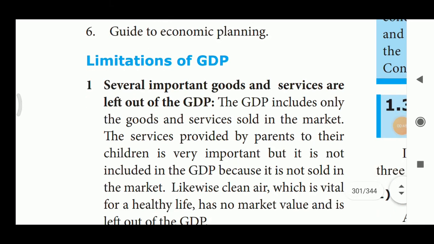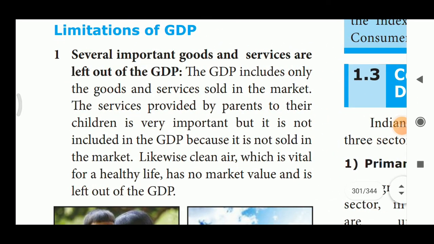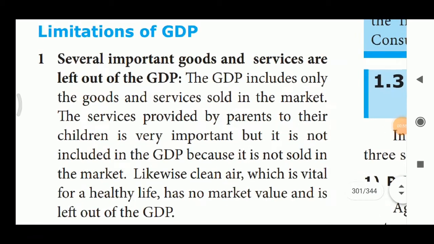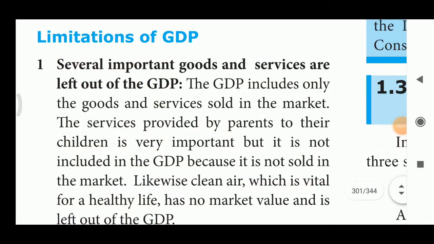Limitations of GDP. First one, several important goods and services are left out of the GDP. Very important goods and services are left out from this GDP. The GDP includes only the goods and services sold in the market. Yes or no? We calculate only the amount of goods and services sold in the market.